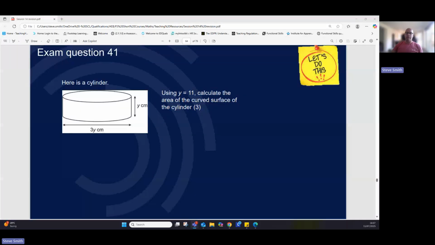Friday, weekend tomorrow. We had 4 or 5 questions left to do. We've saved the best till last. We've saved cylinders till the end.